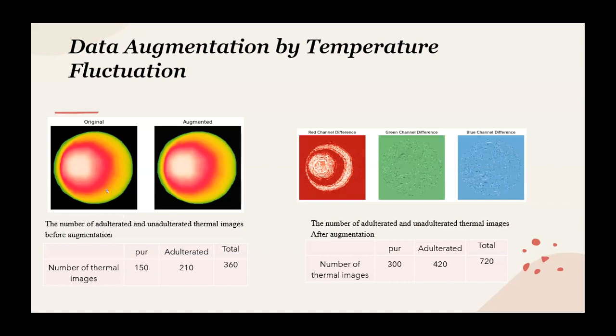To illustrate the level of change in each color channel between the generated and the original image, we compute the absolute difference for each channel separately.